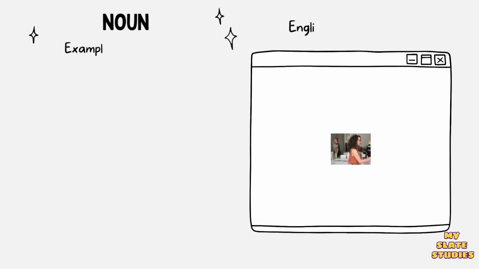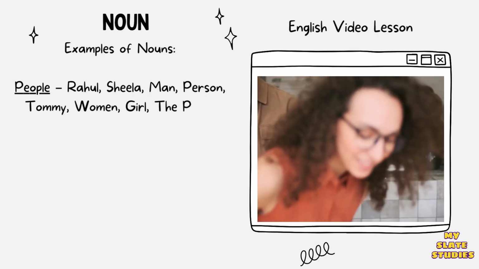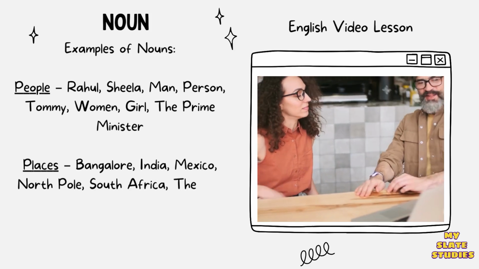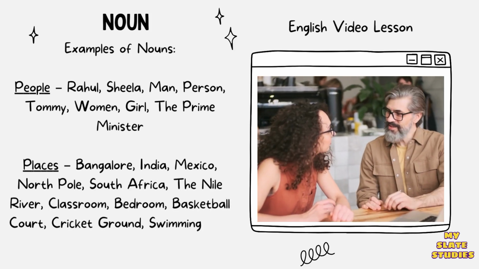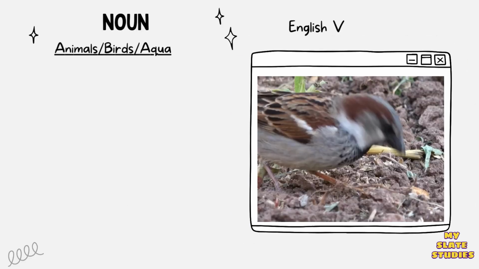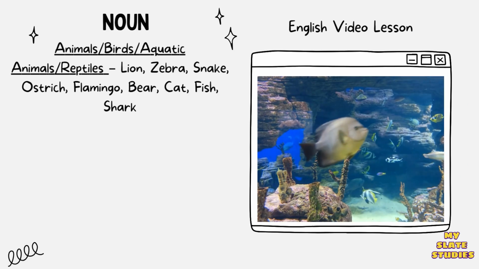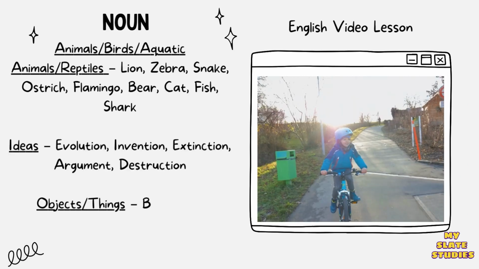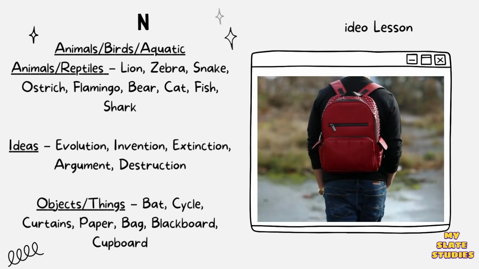Examples of nouns: people, Rahul, Sheila, man, person, Tommy, women, girl, the Prime Minister. Places: Bangalore, India, Mexico, North Pole, South Africa, the Nile River, classroom, bedroom, basketball court, cricket ground, swimming pool. Animals: aquatic animals, reptiles, lion, zebra, snake, ostrich, flamingo, bear, cat, fish, shark. Ideas: evolution, invention, extinction, argument, destruction. Objects or things: boat, cycle, curtains, paper, bag, blackboard, cupboard.